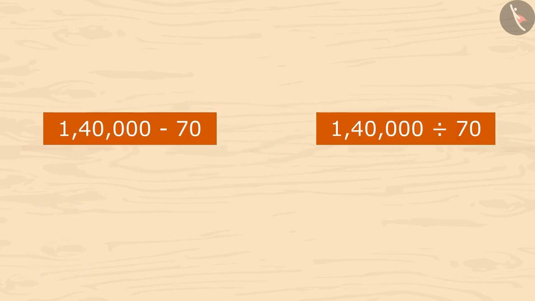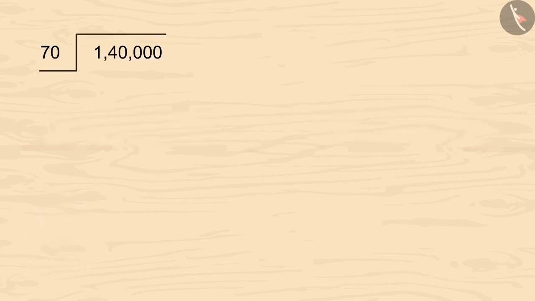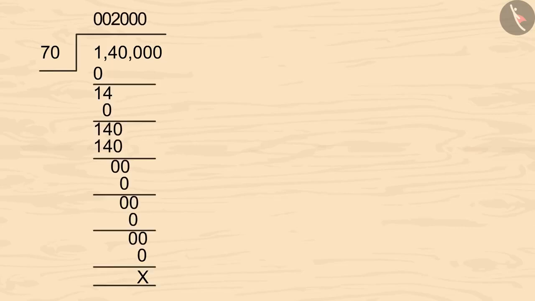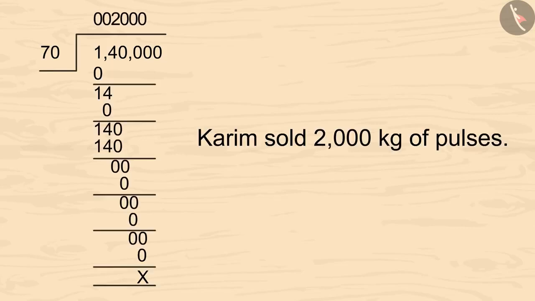Should we subtract or divide 70 by 1,40,000? Yes, you are right. We will divide. Kids, you can pause the video and calculate it. On dividing 1,40,000 by 70, we get 2,000. So, Kareem had sold 2,000 kilograms of pulses in these 3 months.